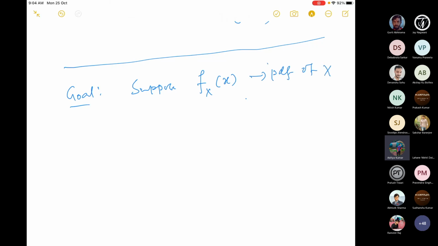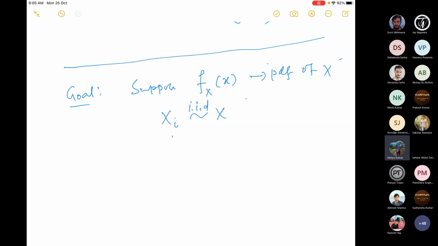Suppose it is known to us and it is given that X_i is IID with the distribution of X, that means X_i for i equal to 1 to n, maybe n equal to 1, 2, 3, 4, 5, whatever the number. This is given.